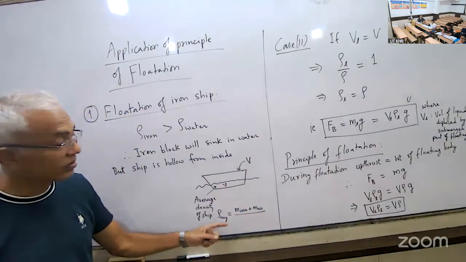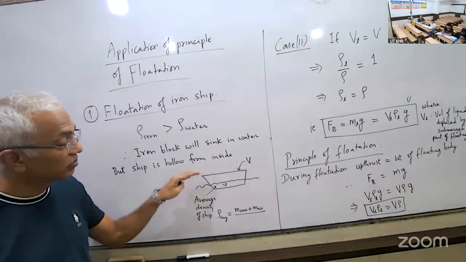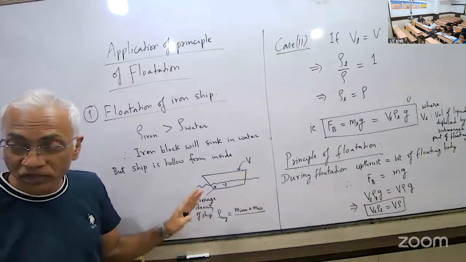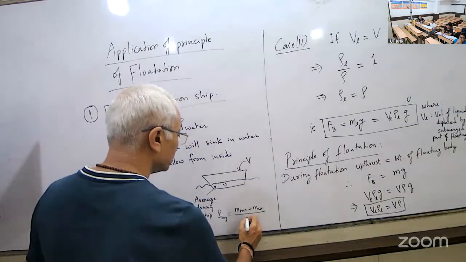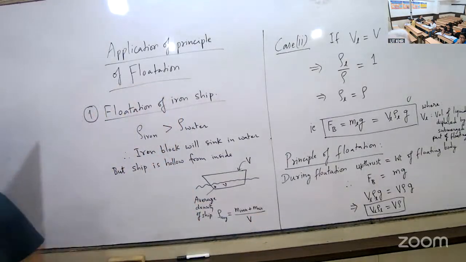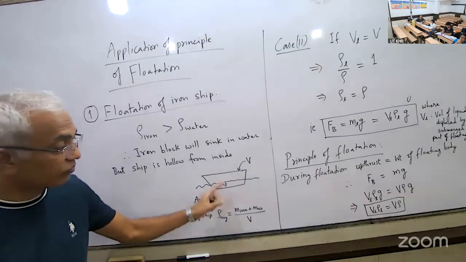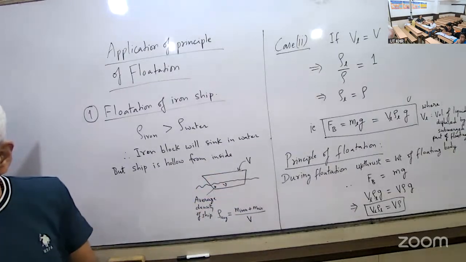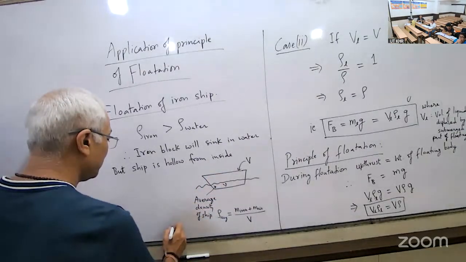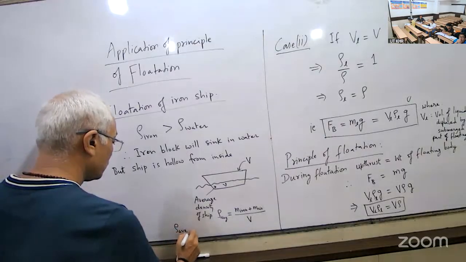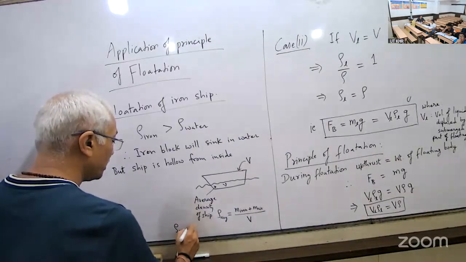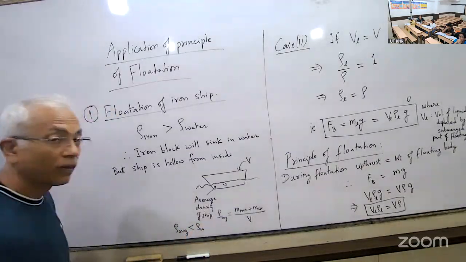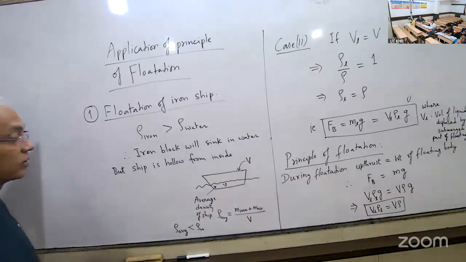Mass of ship is mass of iron plus mass of air in the volume of the ship divided by total volume of the ship is this. So full ये solid block नहीं, okay, and this average density of the ship is found to be less than density of water. ठीक है, then density of water.